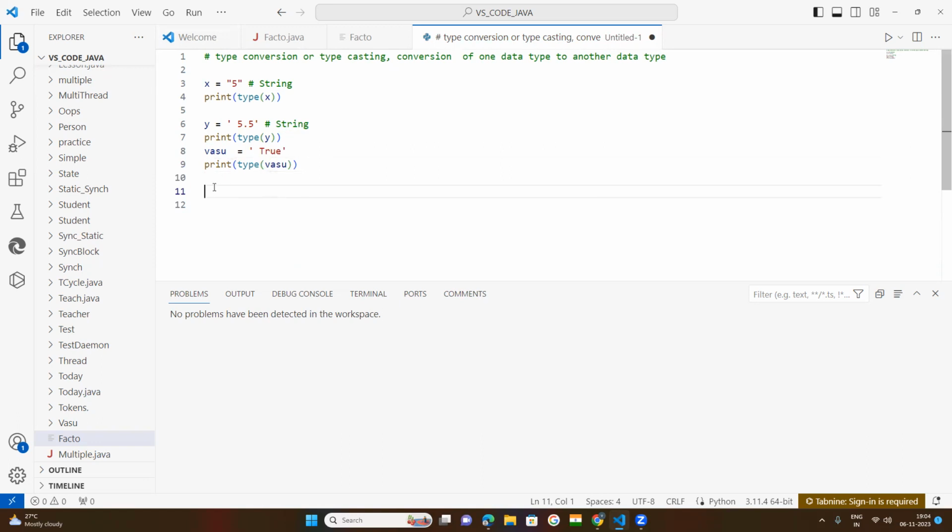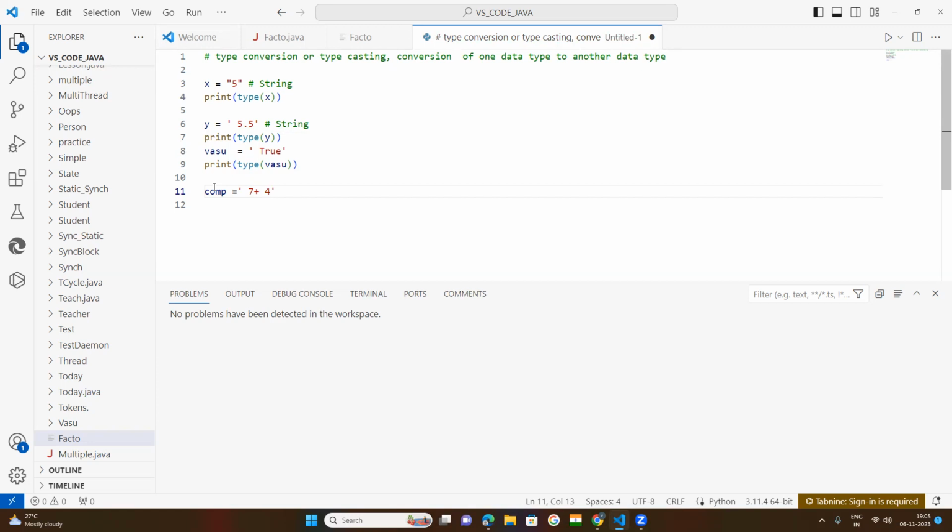Now, take one more example, like complex. If you keep a complex number, how to represent a complex number? First the real number, an integer number, then the imaginary number.